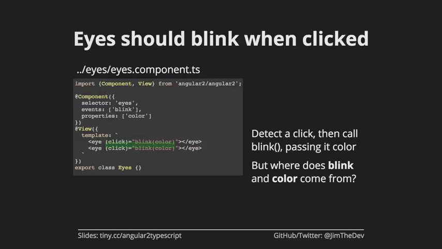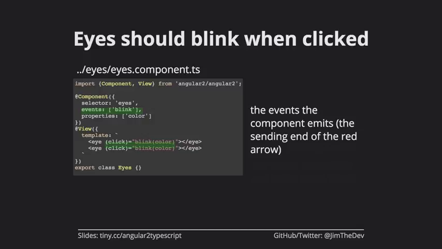But where does blink come from, and where does color come from, right? Well, it comes from up top. In the component definition, what we're saying is, I, as a component, emit the event blink. So any parent component can listen for that event and then do things.